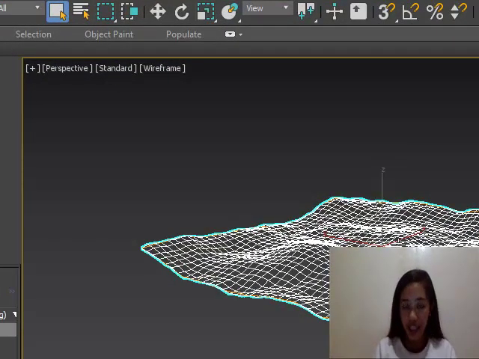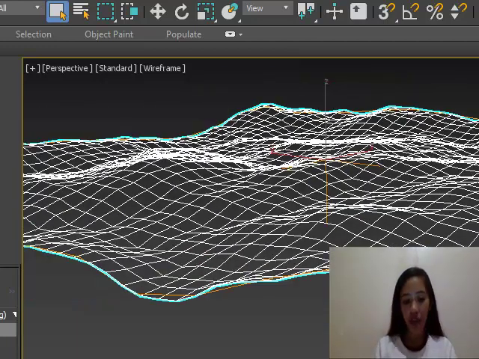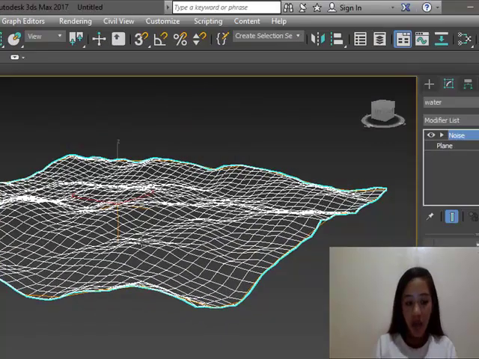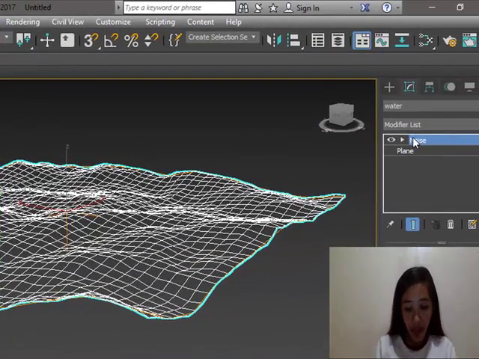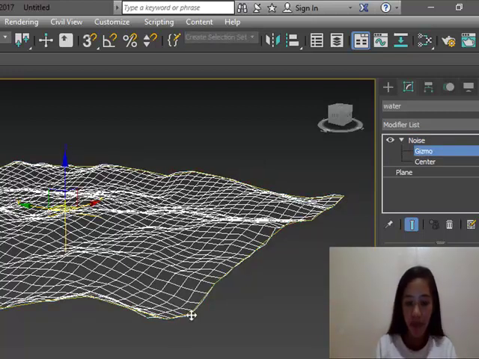Alright, so obviously water is always moving. It's not just staying stationary, as you know. Water is moving towards beaches. It's moving outward into the ocean. So what we can do is animate this orange gizmo around our plane to make our water move in one direction. I'm going to click on the plus button next to my noise modifier, and when I select the gizmo, you will see that the orange box around my blue plane here turns yellow.